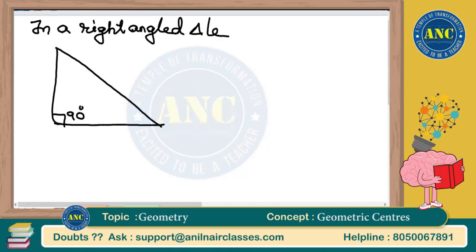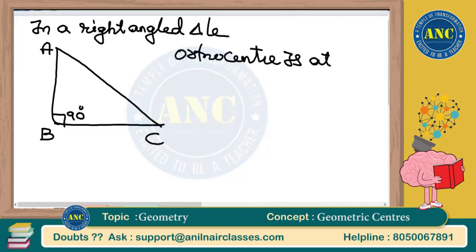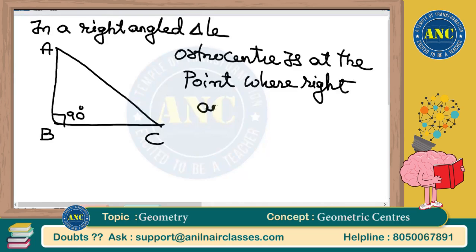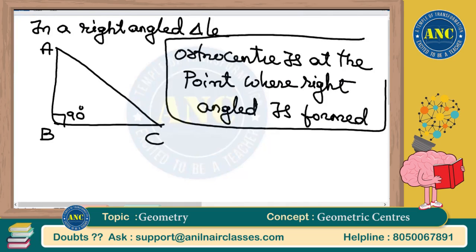So this will become a height, and this will become a height. The orthocenter is at the point where the right angle is formed. Very important point. Please write: this is in the case of a right angle triangle.